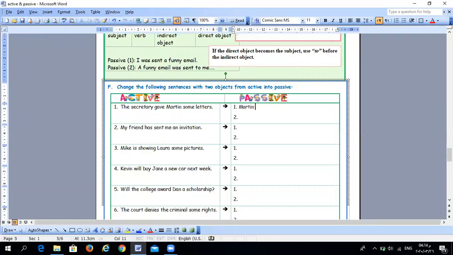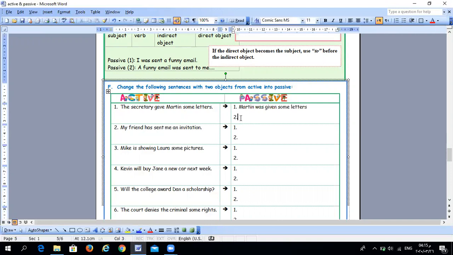Okay, Martin, here the verb is gave, verb 2, was or were plus verb 3. Martin was given some, the direct object now, letters. Okay, by the secretary if you want to add it.